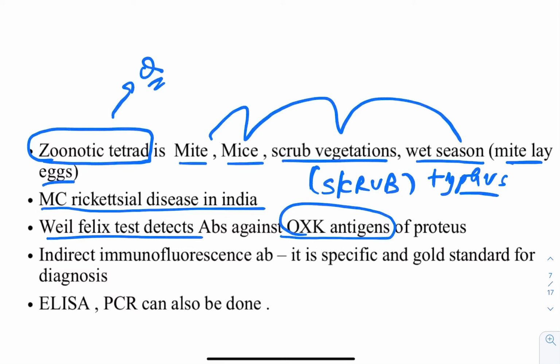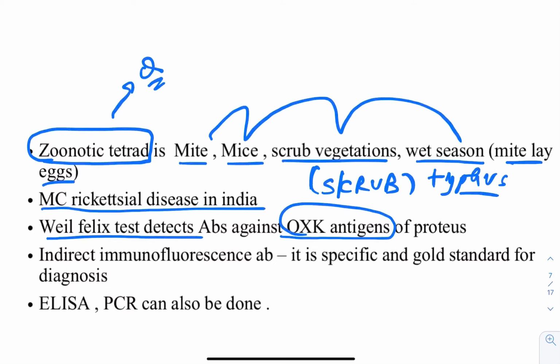Now you tell me, this particular Weil-Felix test is which type of test? It is a heterophile agglutination test. What is a heterophile agglutination test? That which shows antigenic similarity, which shows cross reactivity, between 2 unrelated organisms. What is the unrelatedness here? That the Proteus, which is an Enterobacteriaceae member, is showing the cross reactivity with whom?